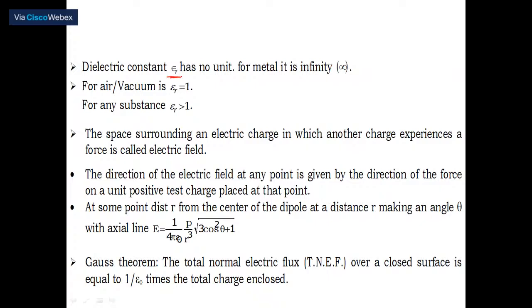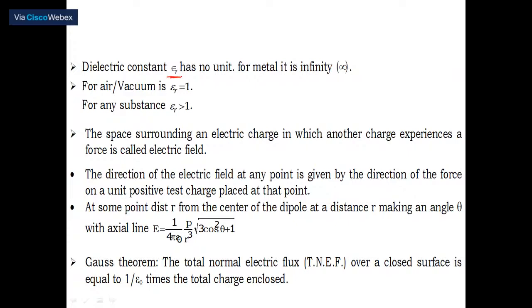At a distance r from the center of the dipole, making an angle theta with the axial line, E is equal to 1 by 4 pi epsilon naught into p by r cube into square root of 3 cos square theta plus 1. I have given all these only so you can go through them to remember the formula.